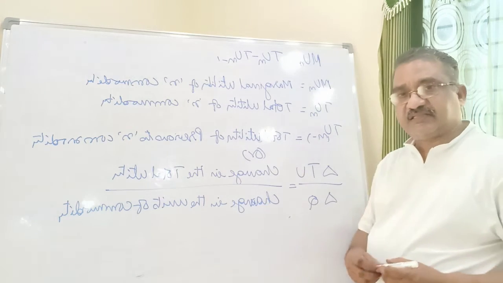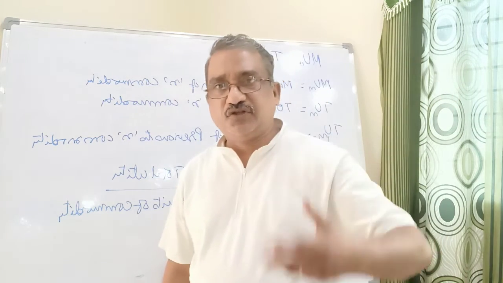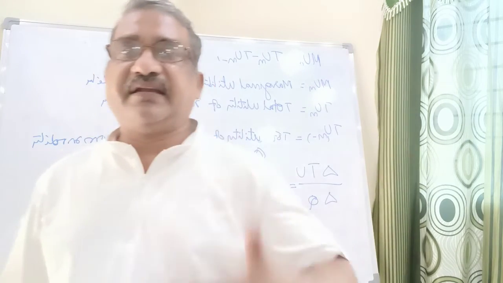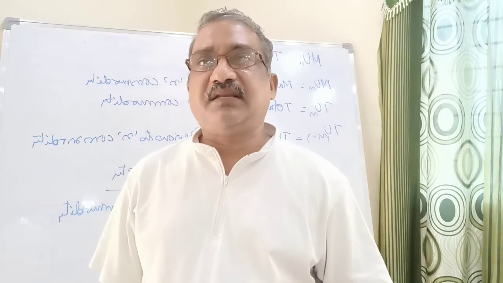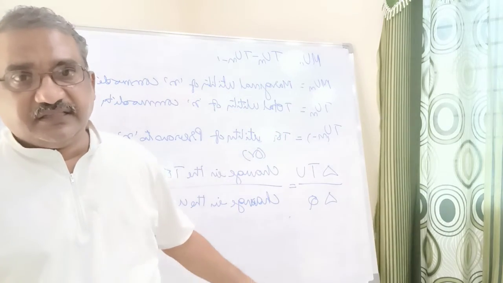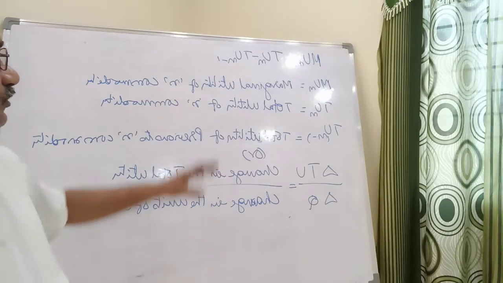Marginal utility means whenever a consumer is consuming an additional unit of commodity, whatever the additional utility derived, it is called marginal utility. The marginal utility ultimately diminishes. These are the two formulas.